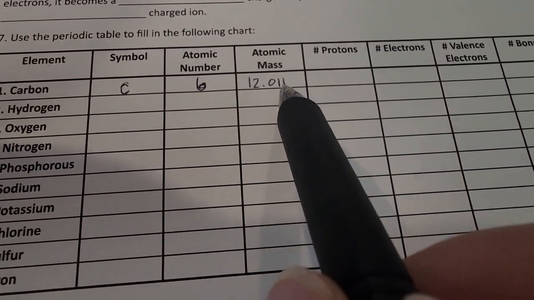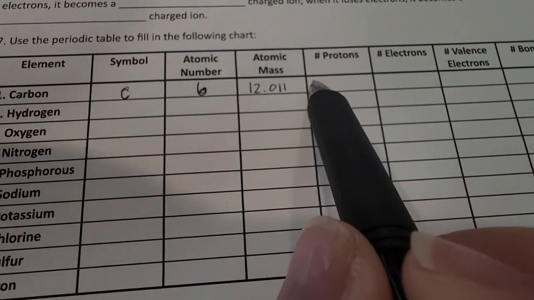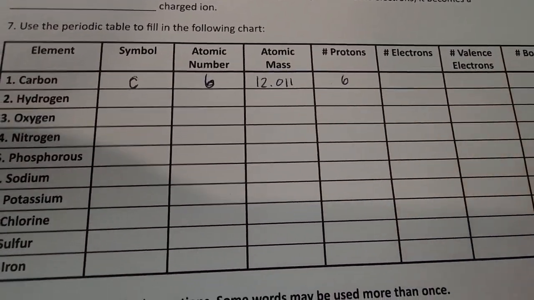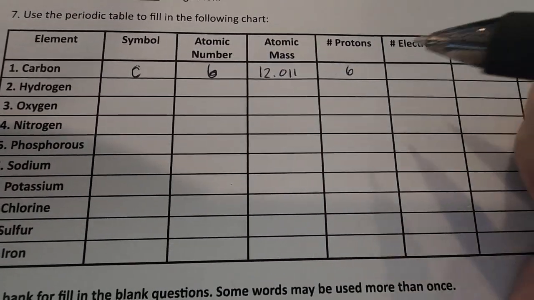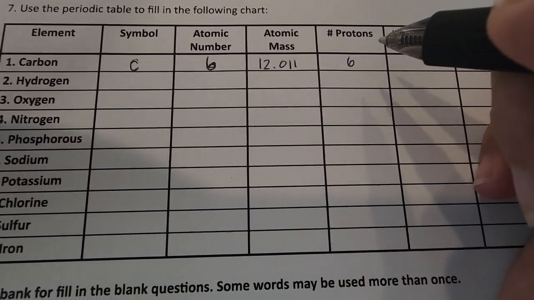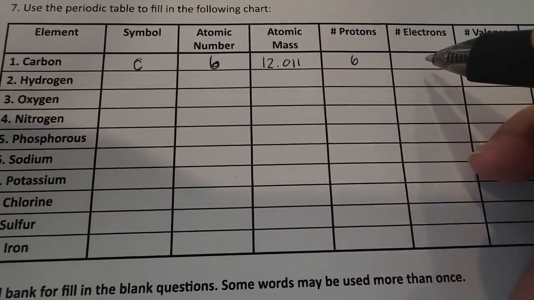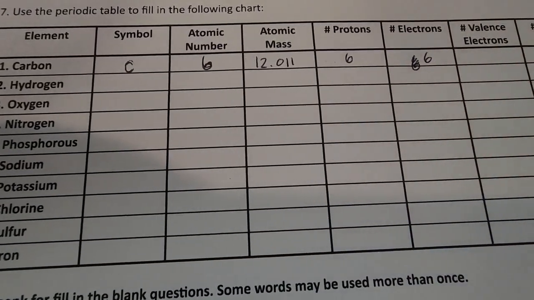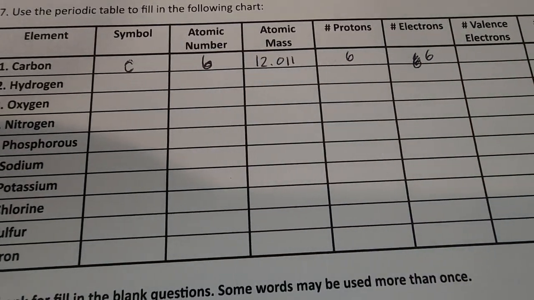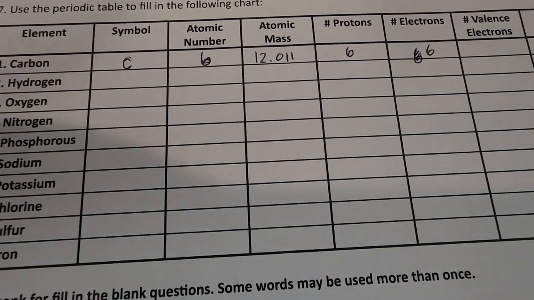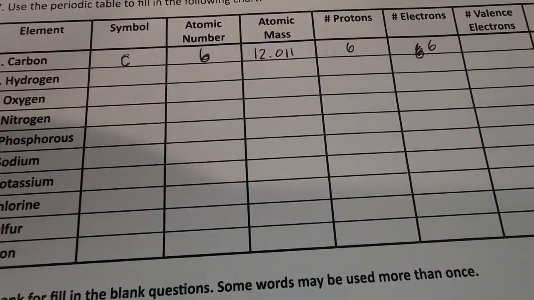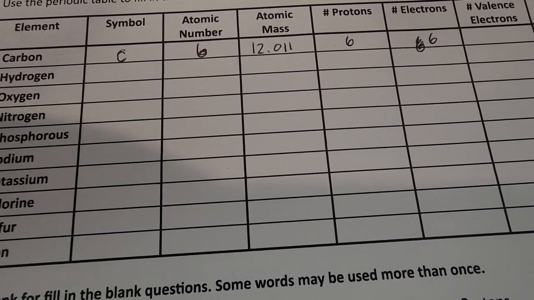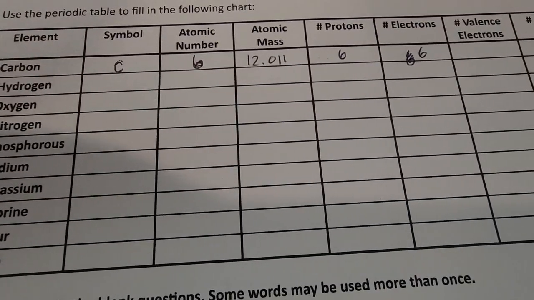We know from the notes, hopefully, that the atomic number tells us how many protons we have. So since carbon's atomic number is 6, it has 6 protons. We also know that the number of protons should be the same as the number of electrons. So there's 6, okay?